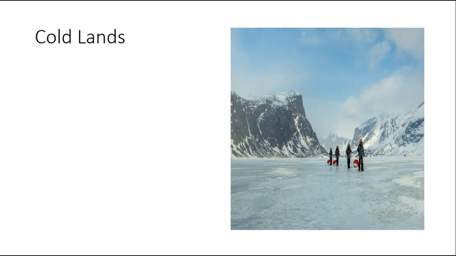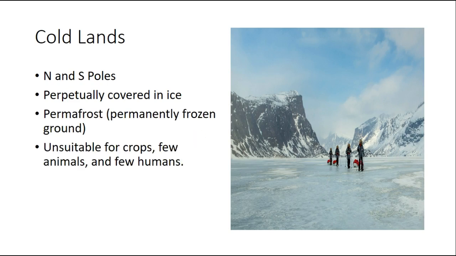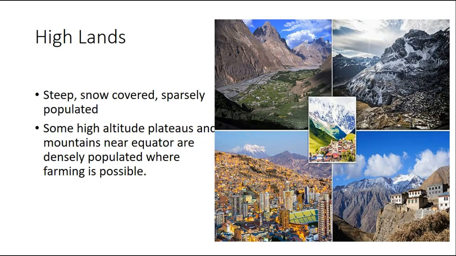Then you have the cold lands. You have the North and the South Poles, perpetually covered in ice, permafrost, permanently frozen ground, unsuitable for crops. Few animals and few humans live here. Then you have the highlands, steep, snow-covered, sparsely populated. Some high-altitude plateaus and mountains near the equator are densely populated, where farming is possible. Need that farming, need that food.